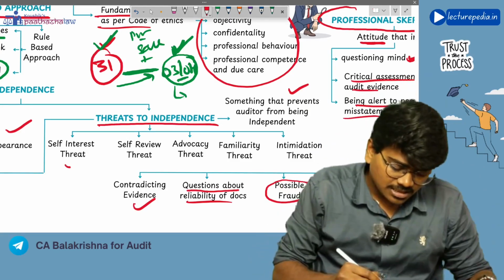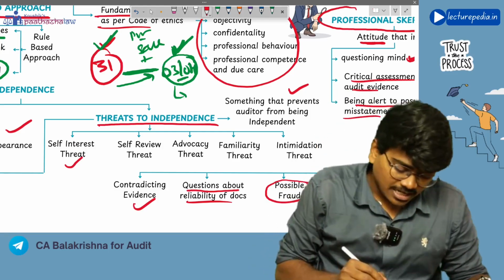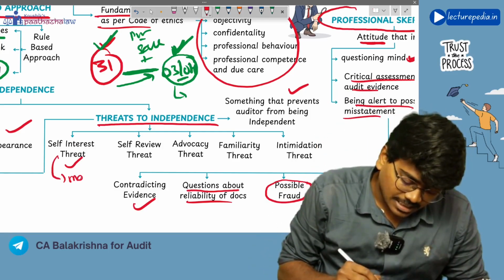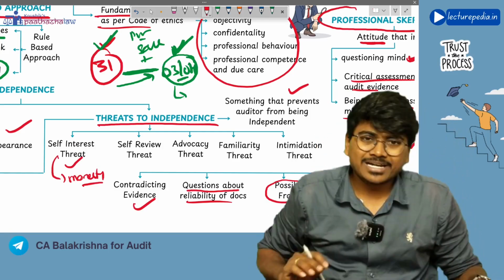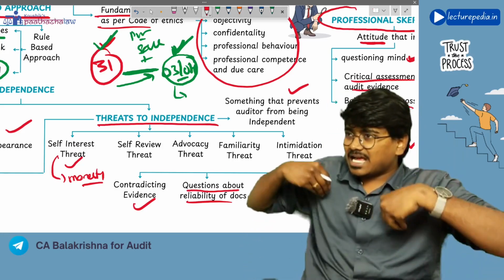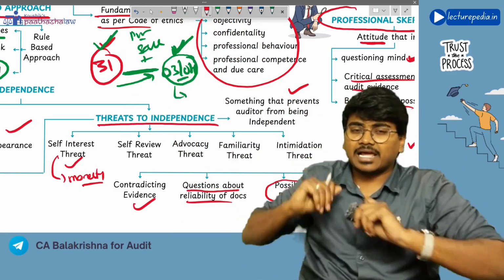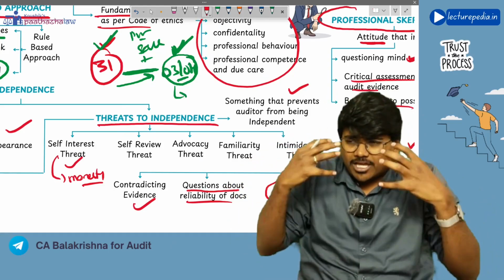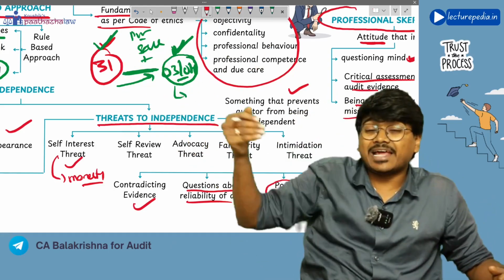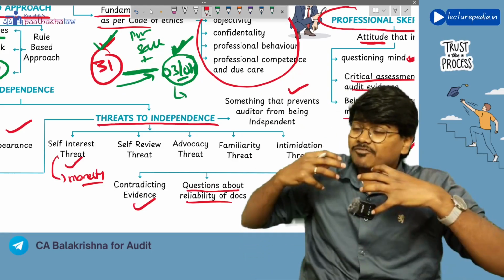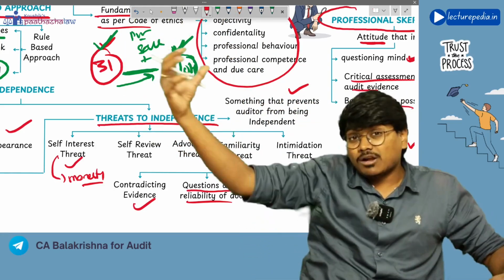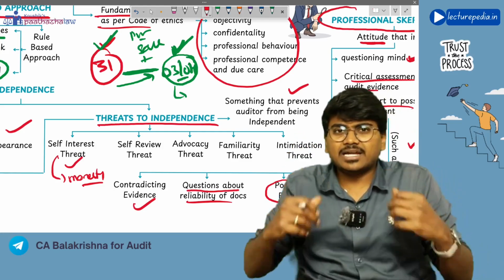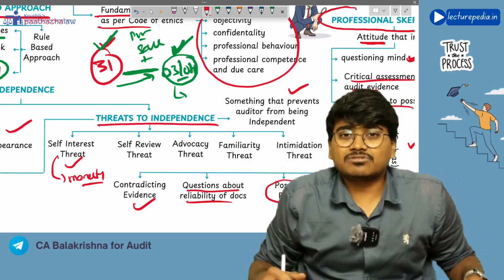So the first threat is self-interest threat. Self-interest threat basically arises from monetary relationship. If the auditor has invested in the client's business, or is depending to a huge extent on the fee the client is giving, or has taken a loan from the client, all these create self-interest threat.